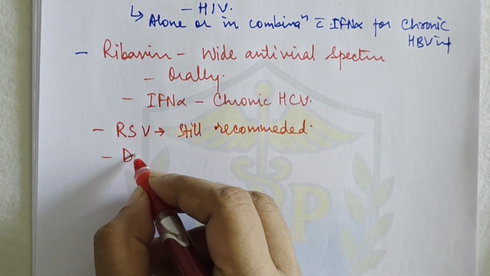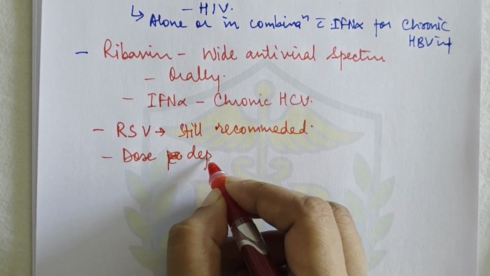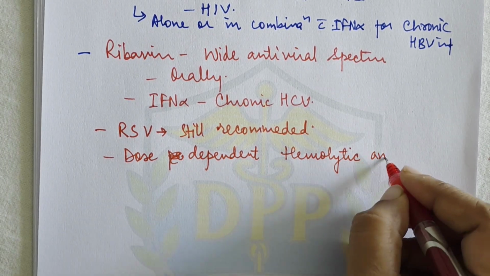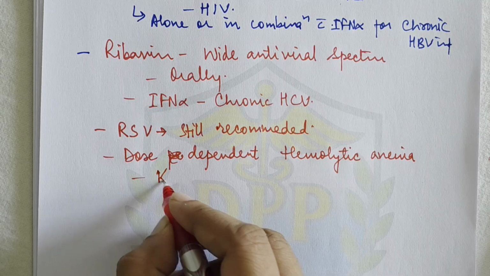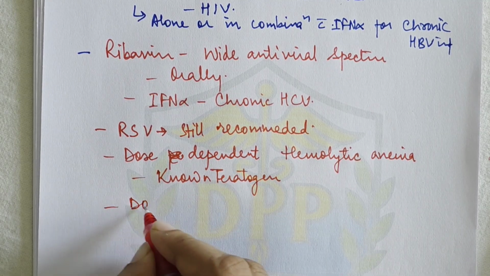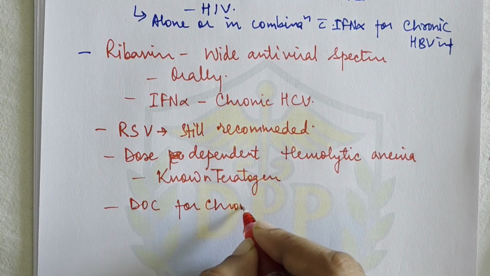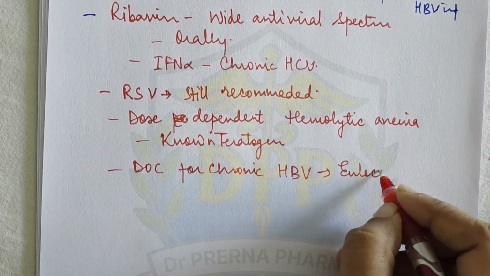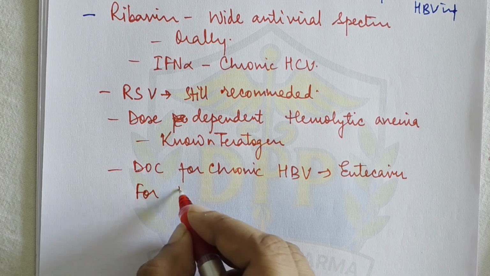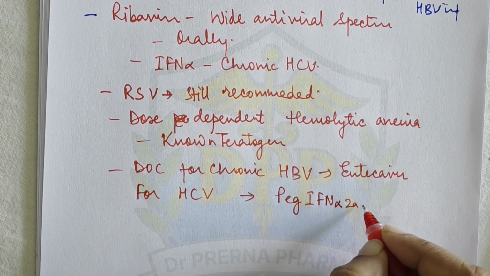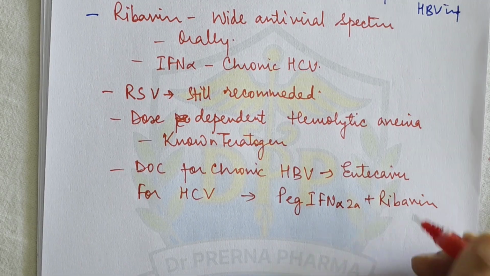It also causes dose-dependent hemolytic anemia. It is a known teratogen. The drug of choice for chronic HBV is entecavir, and for HCV, both acute and chronic, the drug of choice is pegylated interferon alpha 2A plus ribavirin. This we have seen earlier also.